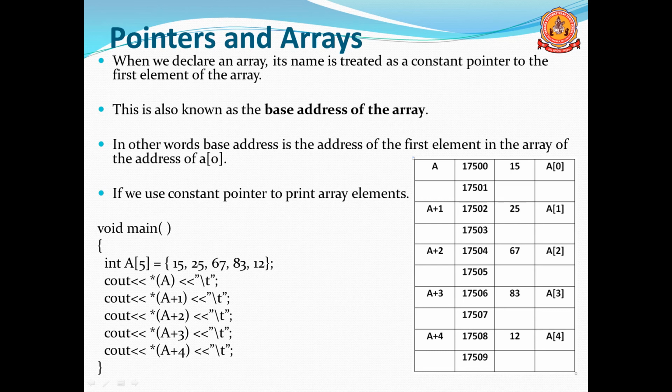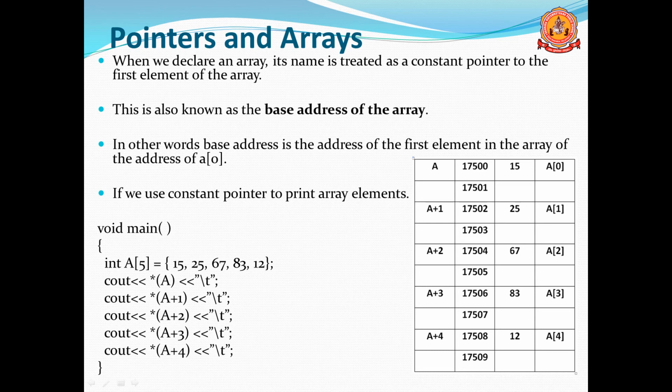Suppose the array contains 15, 25, 67, 83 and 12. Here A of 0 is 15, A of 1 is 25, A of 2 is 67, A of 3 is 83, A of 4 is 12. See the table and you can understand. When you display the elements, pointer A means it is pointing to the first element, so 15 will be displayed.